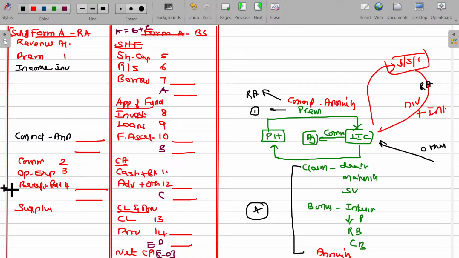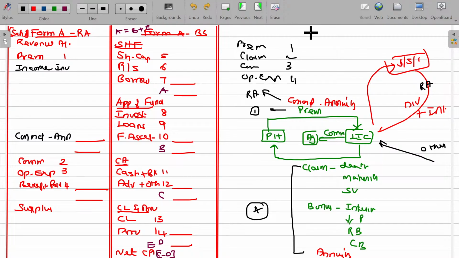In case of general insurance, premium is number 1 and claim paid number 2, commission number 3, operating expenses number 4. So the fourth item will come in the second place. Rest of the things are the same. We don't have any other income from investment as well as other income, very rare.